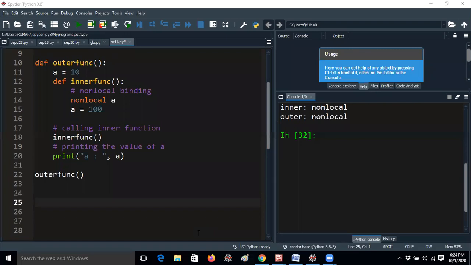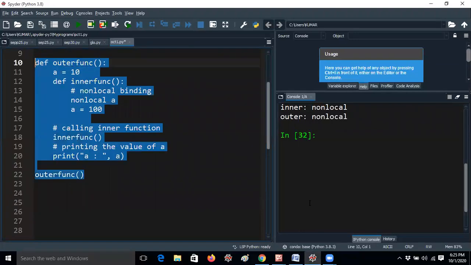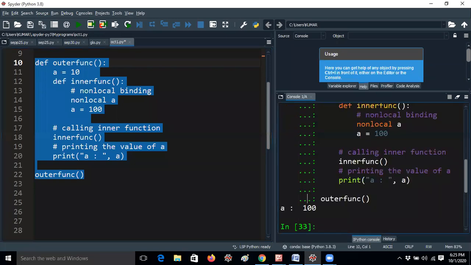Whenever you are giving a non-local A, it means the local value will be replaced with non-local. Once again I am telling, I think it is very clear, guys, and everybody is saying correct answer. The answer is absolutely 100. Let me run this code. A is 100. How am I getting 100? Once again I will tell you.